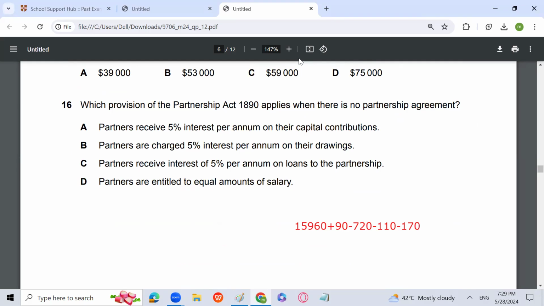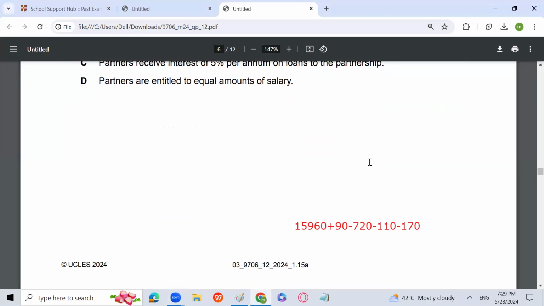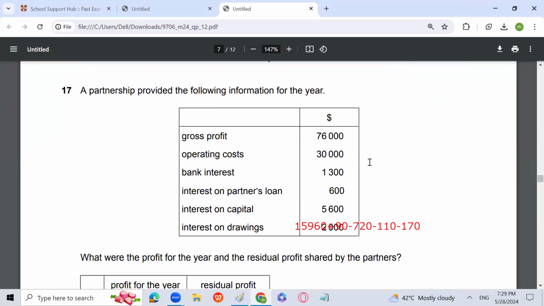Which provision of the Partnership Act 1890 applies when there is no partnership agreement? Partners receive 5% interest per annum on their capital contribution? No. Partners are charged 5% per annum on their drawings? No. Partners receive interest of 5% per annum on loan to the partnership? Yes. And partners are entitled to an equal amount of salary? No. So C is the answer, that partners receive interest of 5% on loan to the partnership. Others will not be a part of the Partnership Act 1890 when there is no partnership agreement.